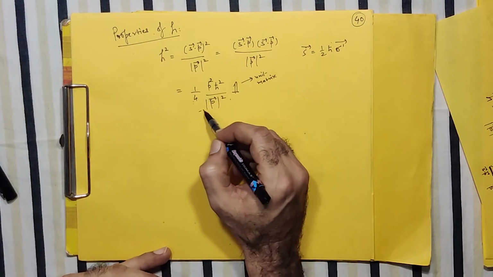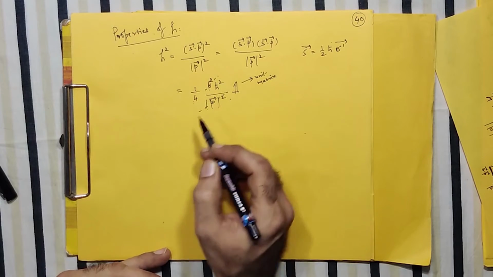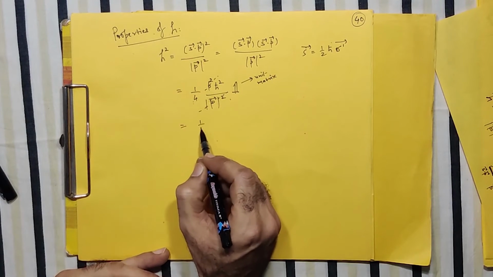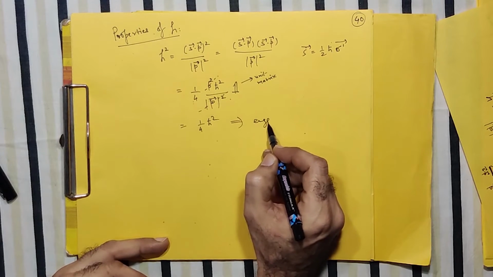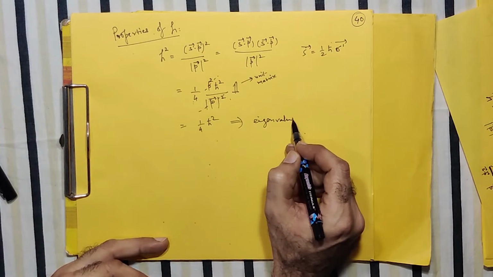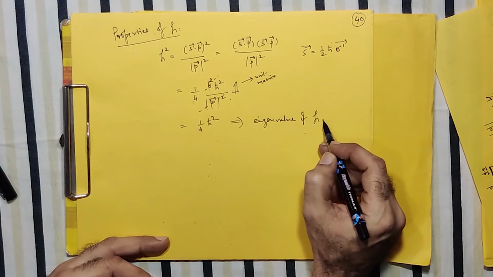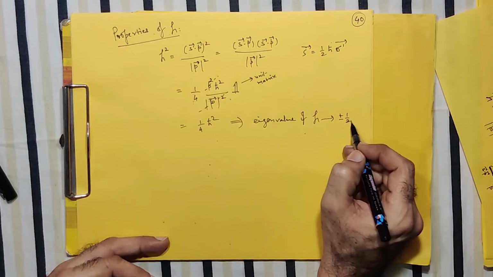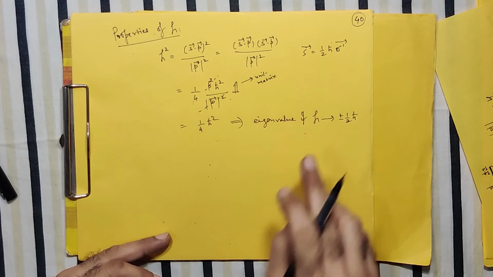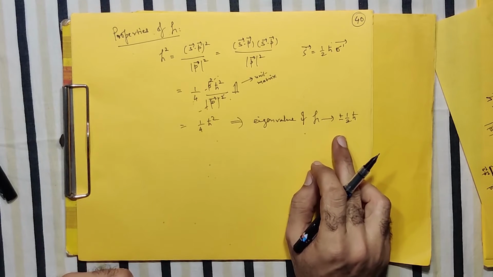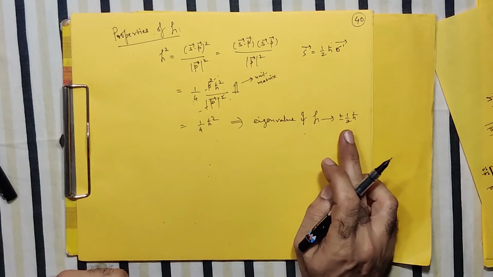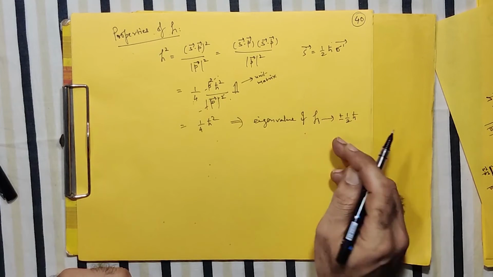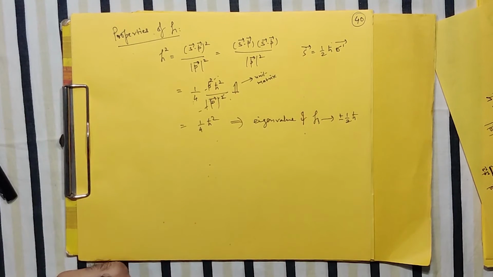But when you prove it, then what you are finally getting is that H square can be written as 1 by 4 H cut square, implying that the eigenvalue of H is plus or minus half H cut. It has the same eigenvalue as that of the S, the spin operator. Right? So this eigenvalue of this helicity operator you can define like this.